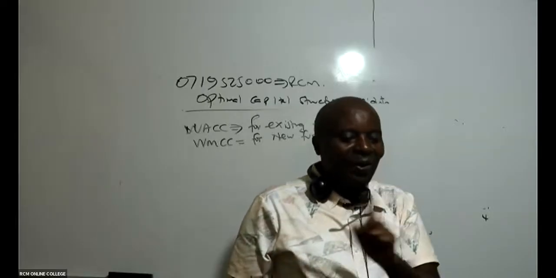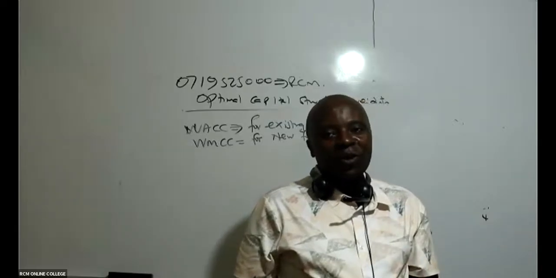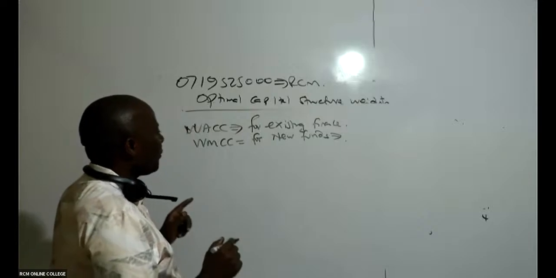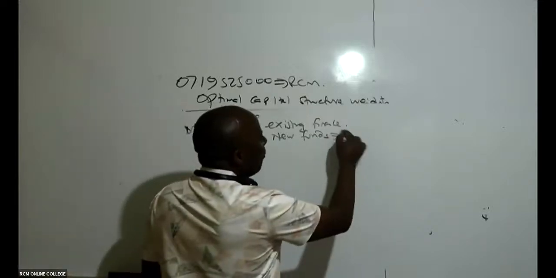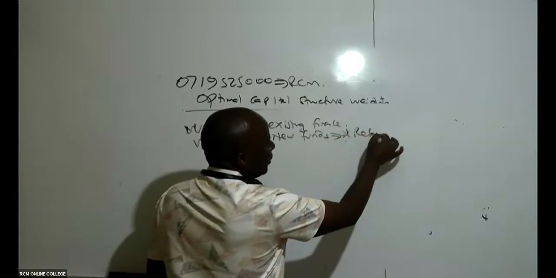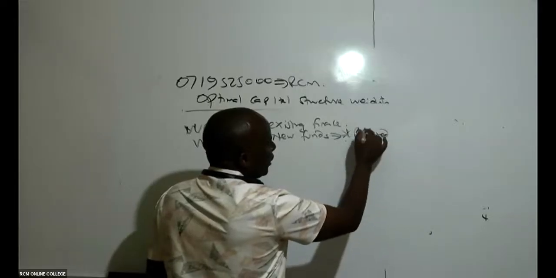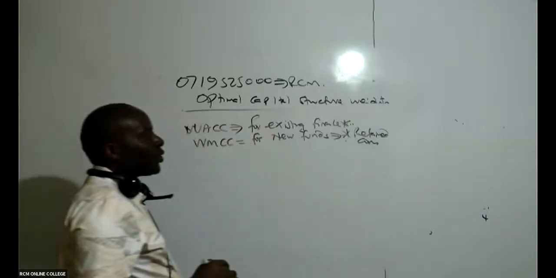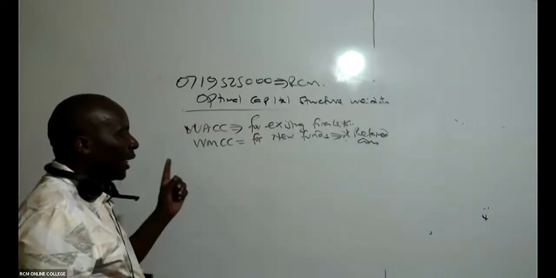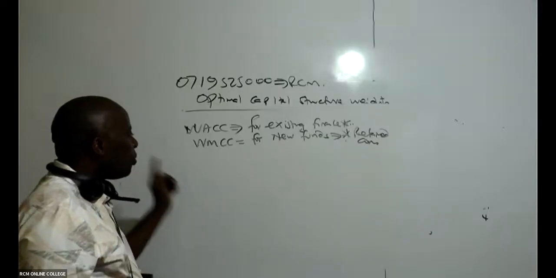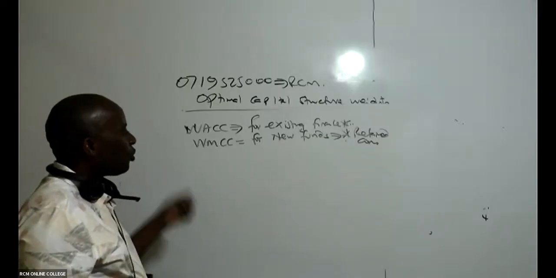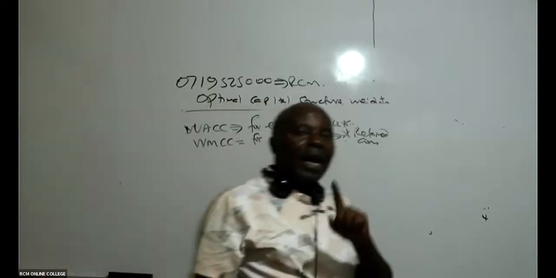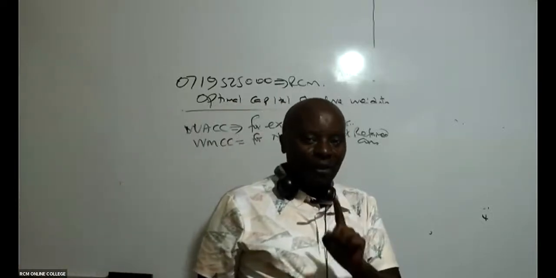Remember, ladies and gentlemen, we shall be doing this quite a lot. WACC normally considers retained earnings, and WMCC does not consider them. You're going to see what I mean. Whenever you are computing the weighted marginal cost of capital, the retained earnings are very, very relevant.